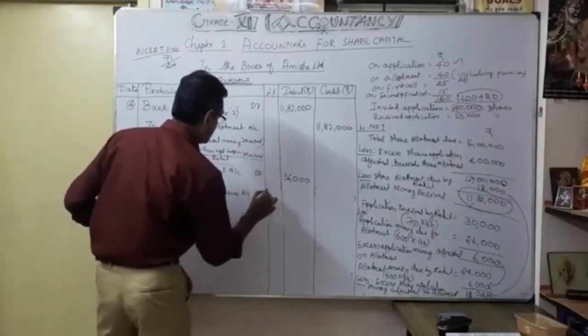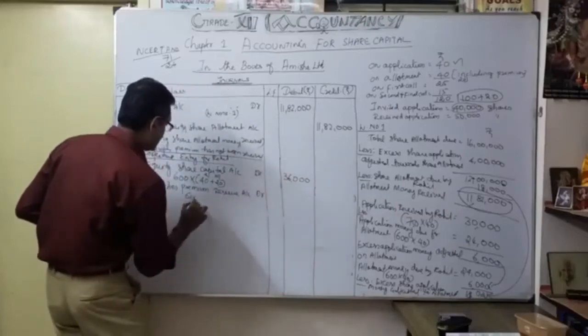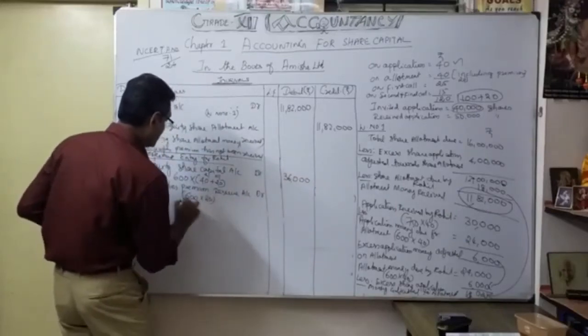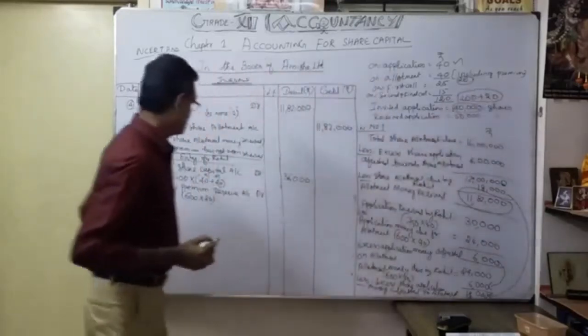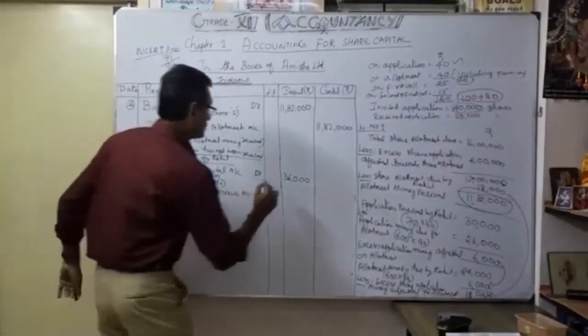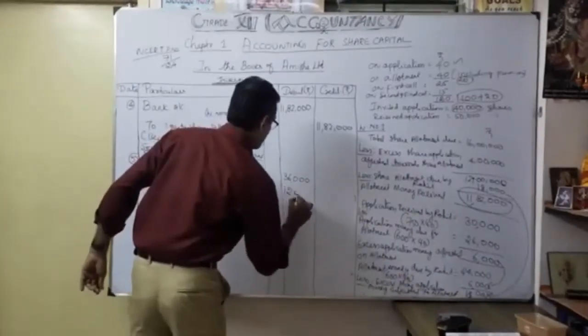How much? Same, 600 into 20 rupees. Correct? 20 is the premium. Understood? Including premium. So 600 into 20, how much? 12,000. That's our debit part over.